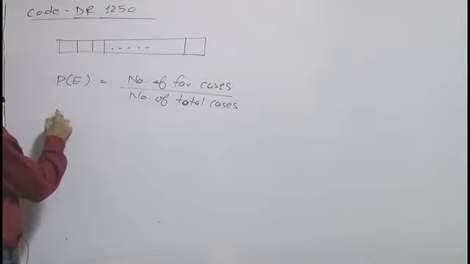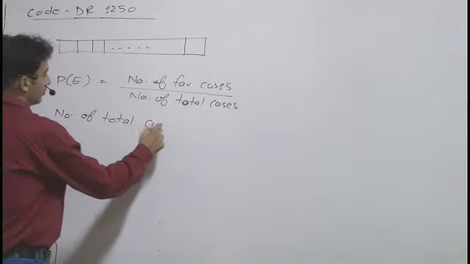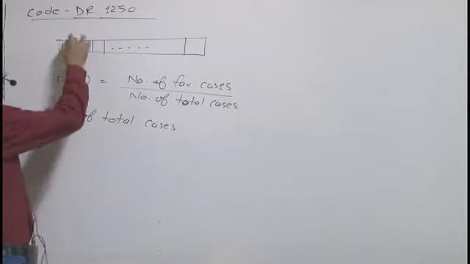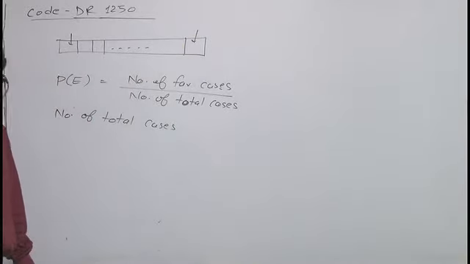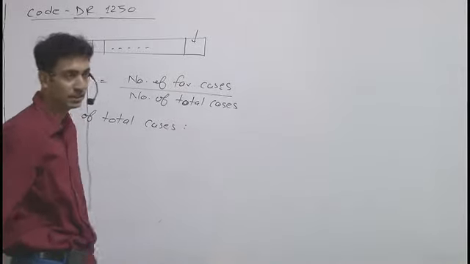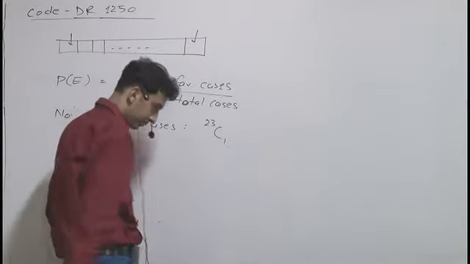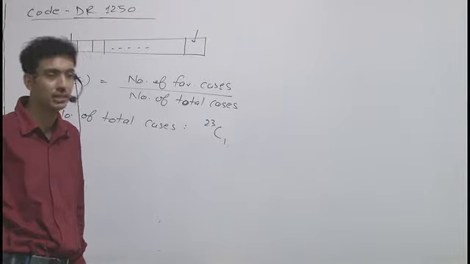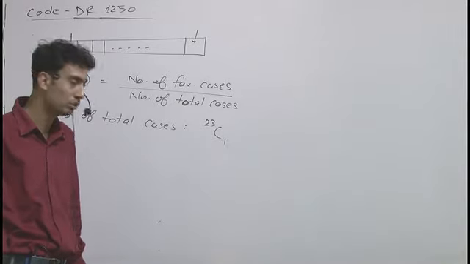Now, number of total cases. Remember, he wants to park his car not at either end. So if we exclude both the ends, we have 23 places total at which he can park his car. So 23C1, and it is also given that the total number of cars including his car is 15. So 14 more cars are to be parked.